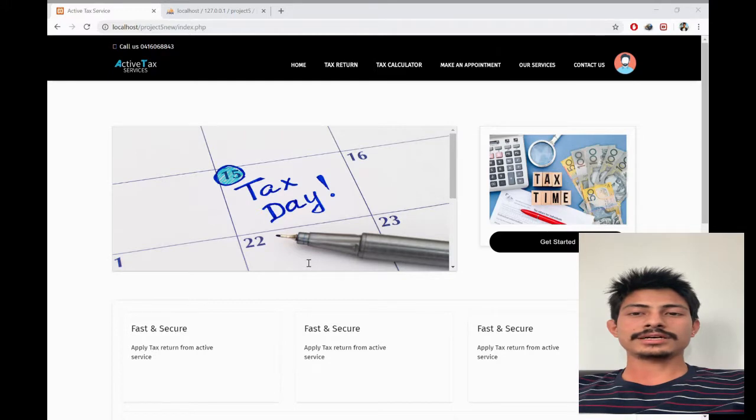Then we have designed another web portal for the staff, who can check the upcoming appointments along with the person who can check the tax return. So these are the tasks that we have done in this sprint.